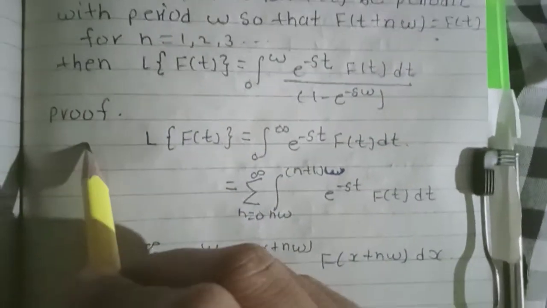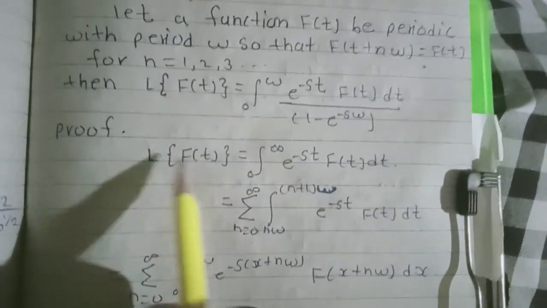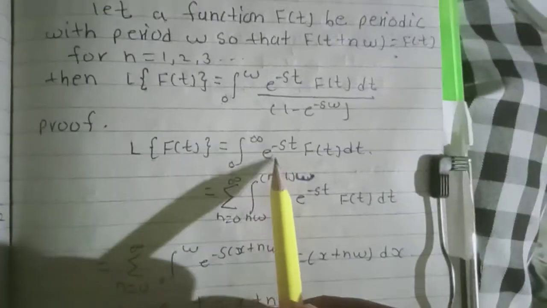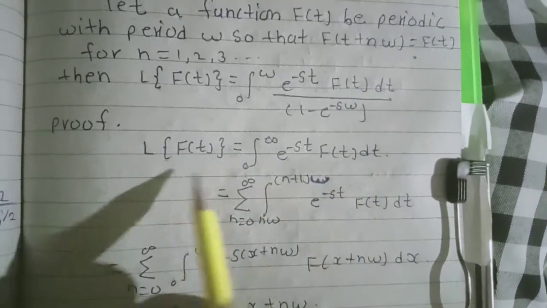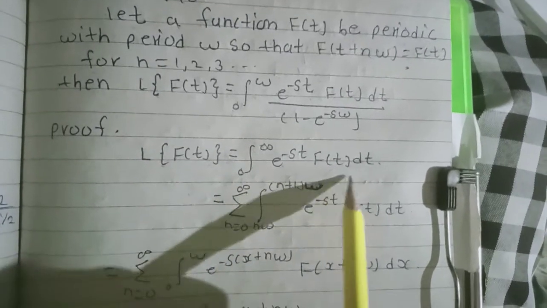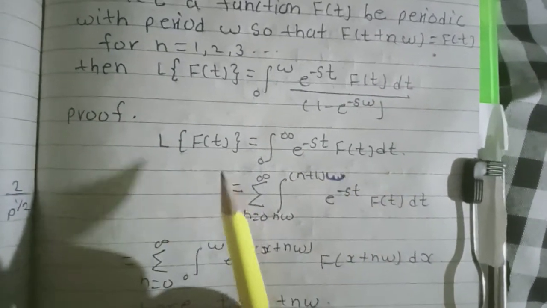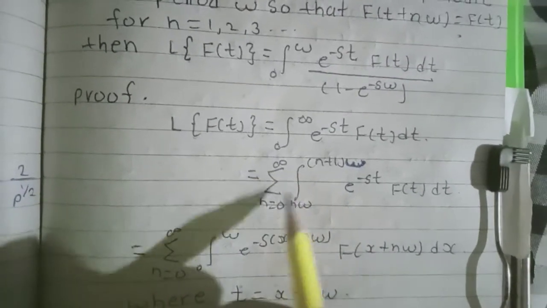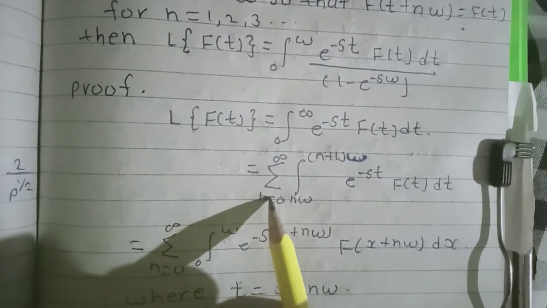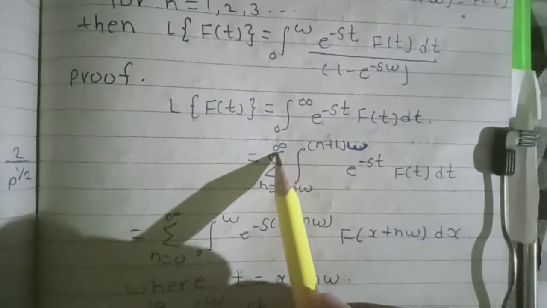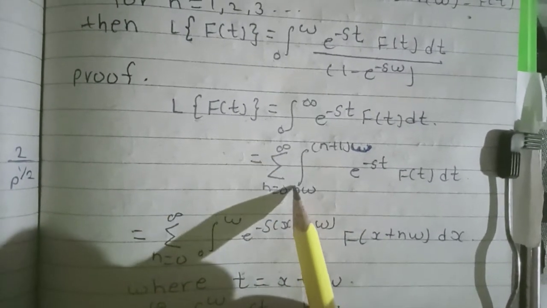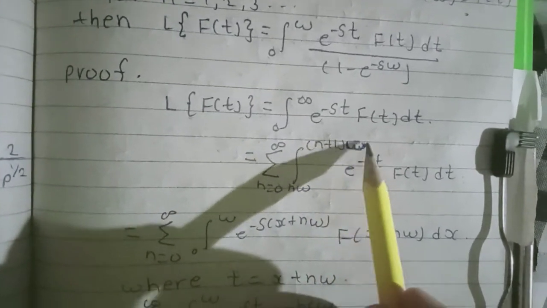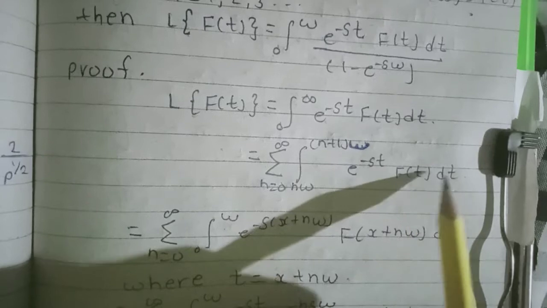Proof: given, Laplace transform of f of t is equal to integration 0 to infinity e raised to minus st f of t dt. This is the general form of the Laplace transform. Then this equation we also write as summation of n from 0 to infinity, integration from n omega to (n plus 1) omega, e raised to minus st f of t dt.